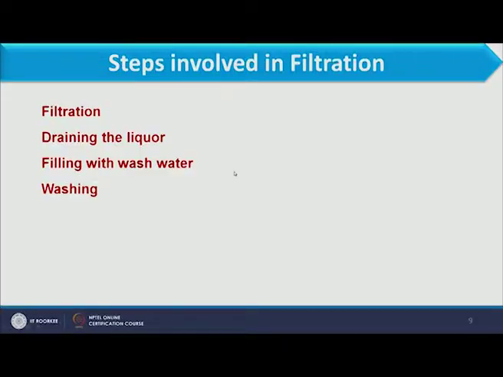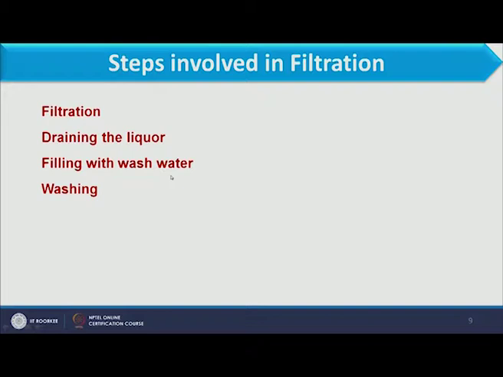So, here we will discuss the different steps which are involved in the filtration process. First is the filtration, where slurry is in contact with the media and filtration takes place. After that, the second step is draining the liquor. The filtrate which is formed, we have to drain from the system. Then the system should be filled with wash water, because whatever cake is formed over the filter media, we should wash with clear water, which we also call wash water. So the third step is filling the system with wash water.